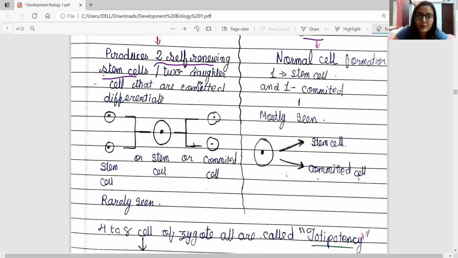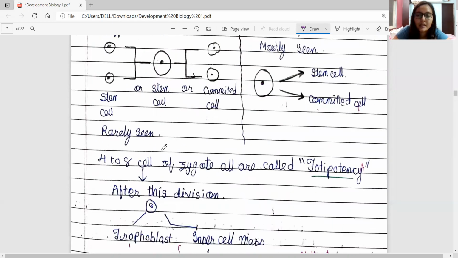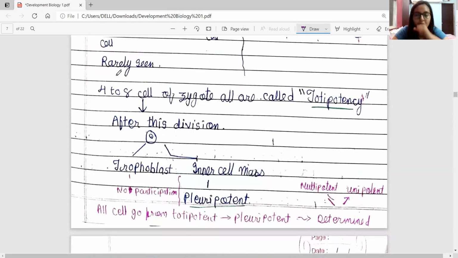Alright, so this was all about stem cells. Now we will see the relationship between potency and the stem cells. In different cell stages, different types of potency are seen. Zygotic cells are always totipotent cells. So the 4 to 8 cells of the zygote, when the first cleavage occurs, all the cells are totipotent cells.